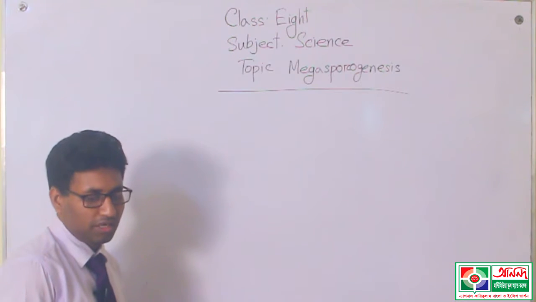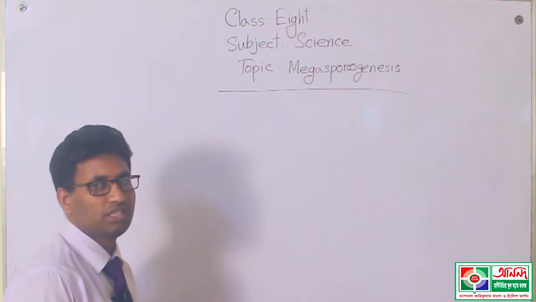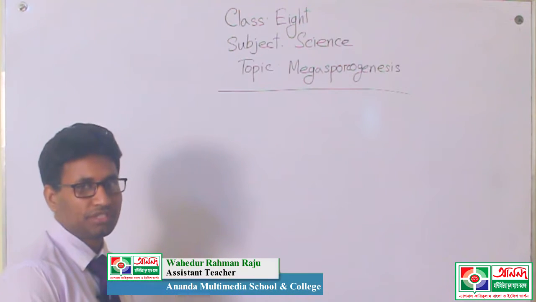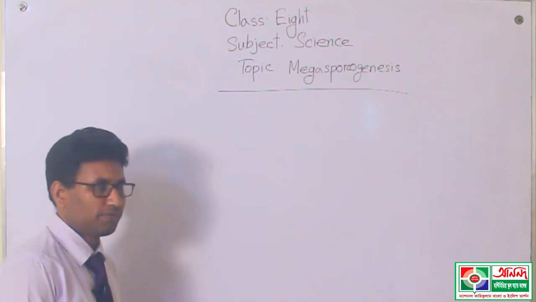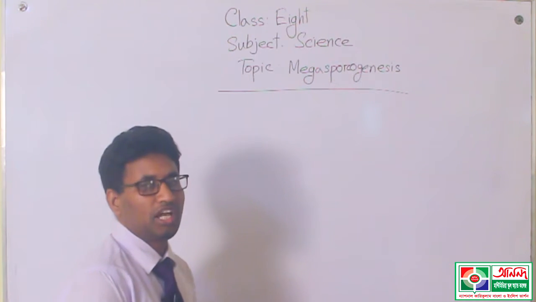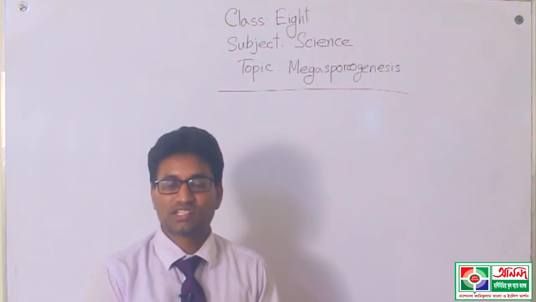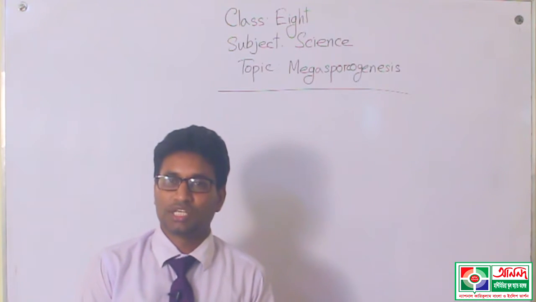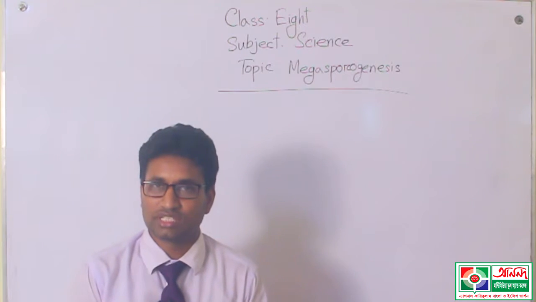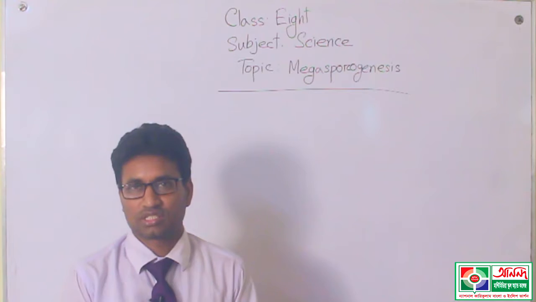We know that the megasporogenesis process is mainly related with the female gamete of flowering plants. At first we must know the definition. What is megasporogenesis? The process by which the female gamete of a flowering plant is produced is called megasporogenesis.